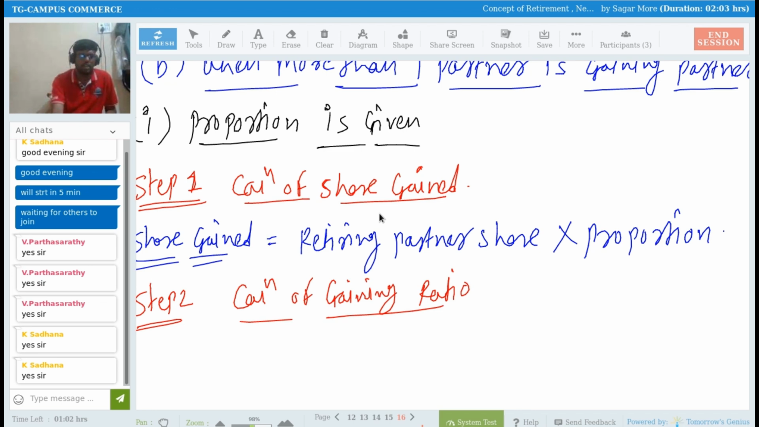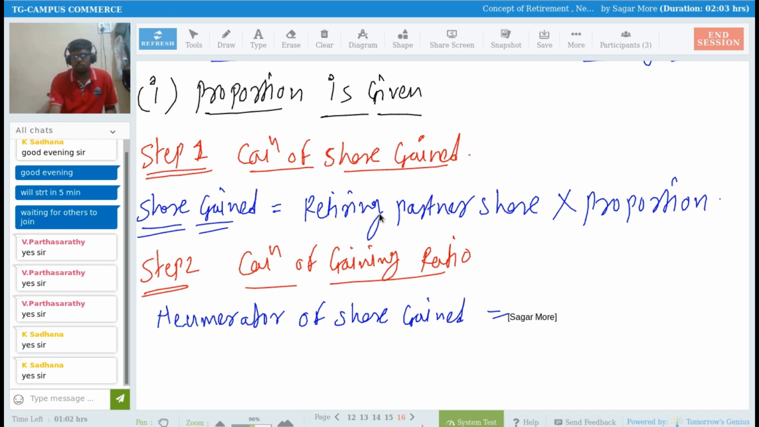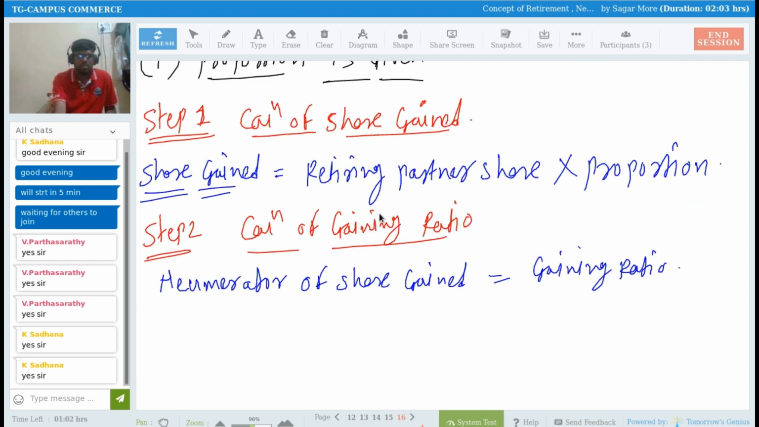The numerator of share gain is equal to your gaining ratio. Simple. Then step number 3, we have to calculate now the new profit sharing ratio.